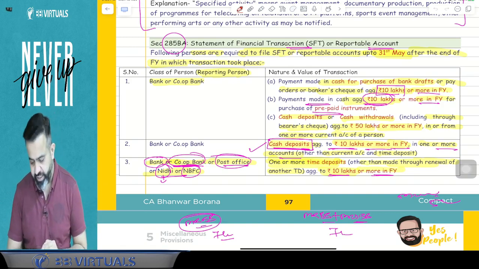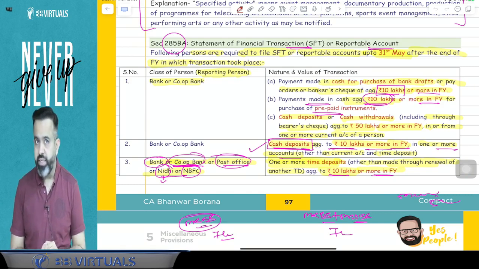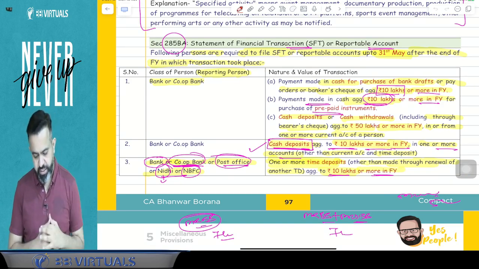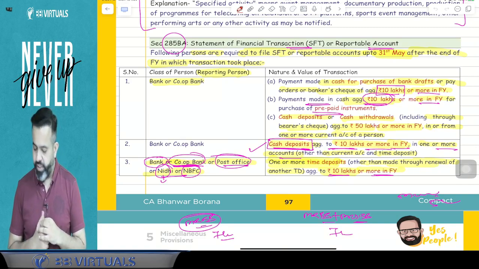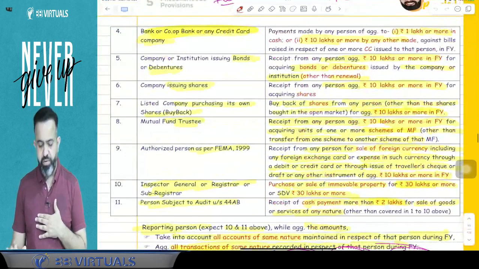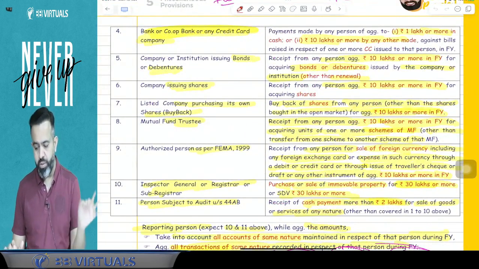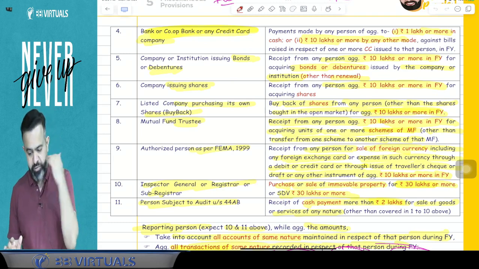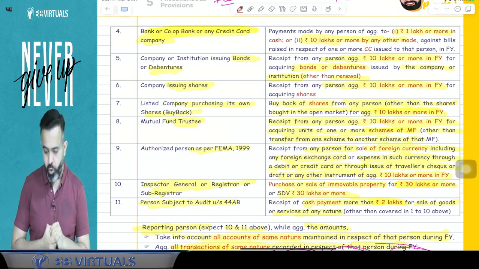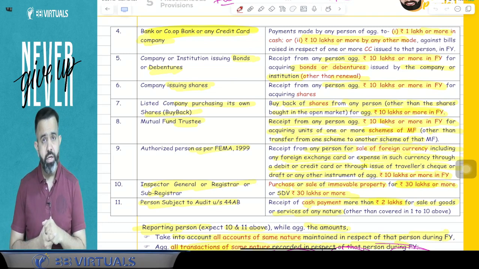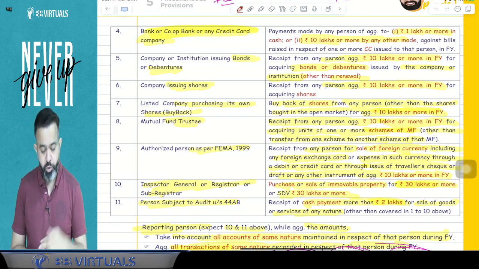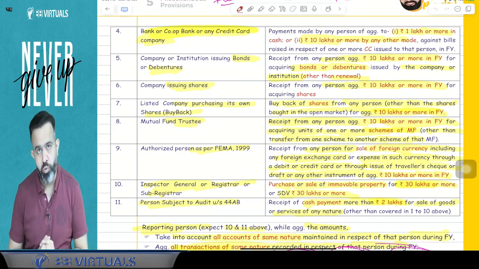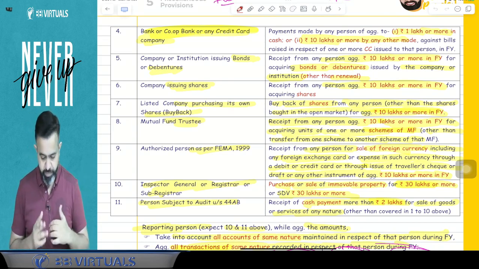Cash deposit aggregate 10 lakh or more in a savings account, then your details will be with the income tax department. One or more time deposits, that is FD, of 10 lakh or more, then your details will be with the income tax department. After that, if you paid a credit card bill of more than 1 lakh in cash, or 10 lakh or more by any other mode, then your details will be with the income tax department. If you purchase bonds, debentures or shares of any company, or buyback of shares, or mutual fund of 10 lakh rupees or more, then your details will be with the income tax department.